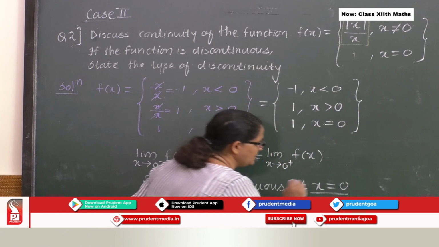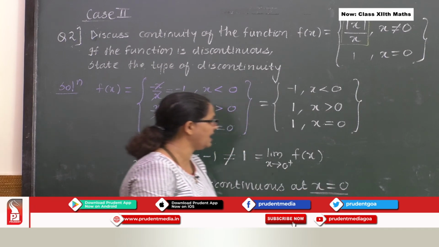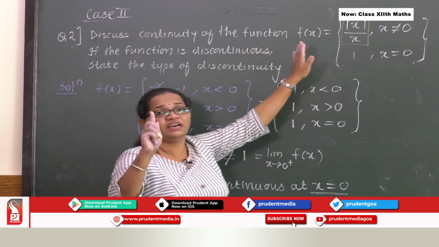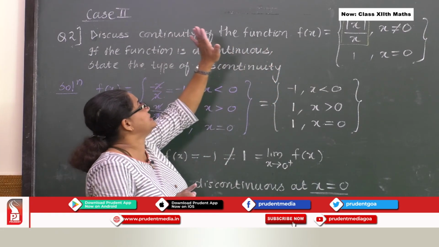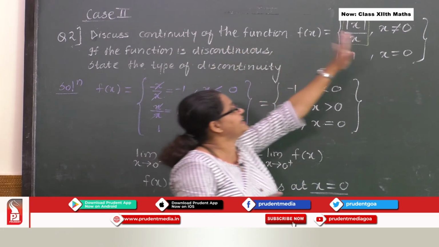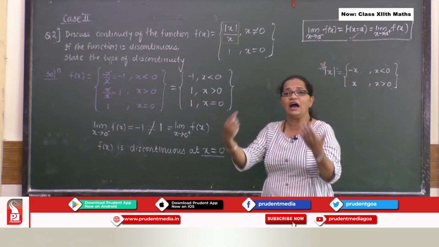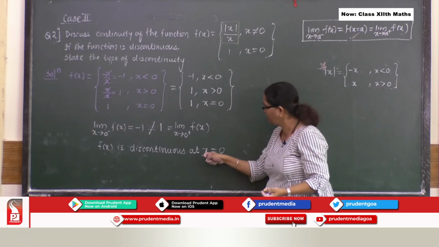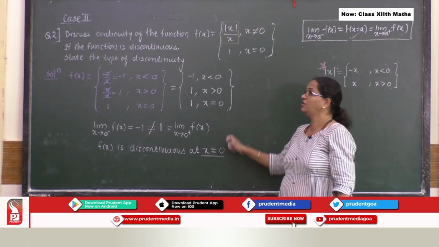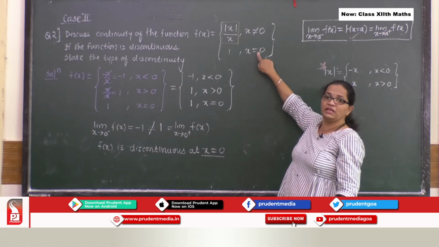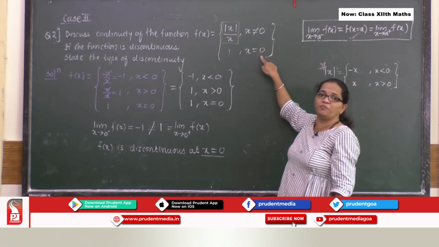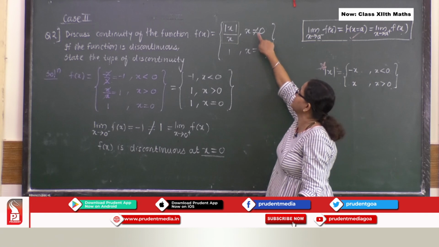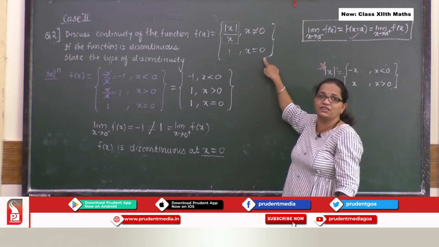Now, I am saying it is discontinuous at x equal to 0. And if you look at the problem, nowhere is it written to discuss continuity at x equal to 0. Then how did I come to know that I need to discuss continuity at x equal to 0? Look at the function. Where there is a break point, the critical points which are given to you, that is x not equal to 0, x equal to 0.